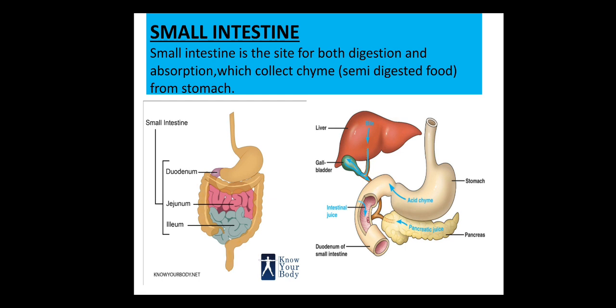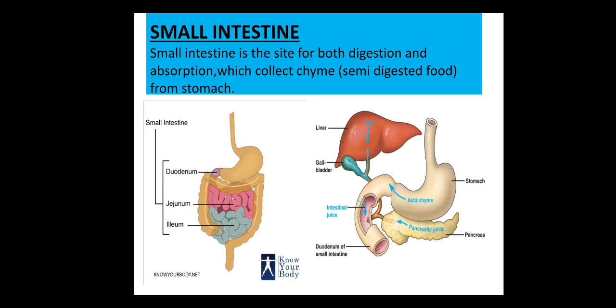Now just see, here we are having the small intestine. What I have written, just see on the screen: the small intestine is the site for both digestion and absorption, which collects chyme, that is the semi-digested food from the stomach. Whatever semi-digested food we have in the stomach after physical and chemical digestion is known as chyme. As you can see in the second diagram, it is written here acidic chyme. Now this acidic chyme will enter the duodenum from the stomach. As you can see in the first diagram, duodenum, jejunum, ileum, which are the parts of the small intestine.